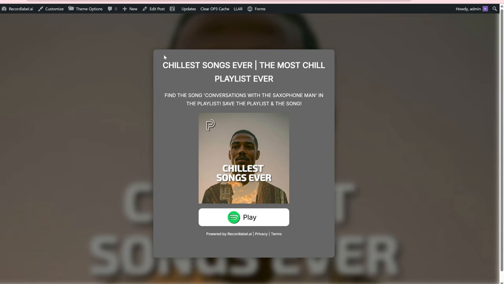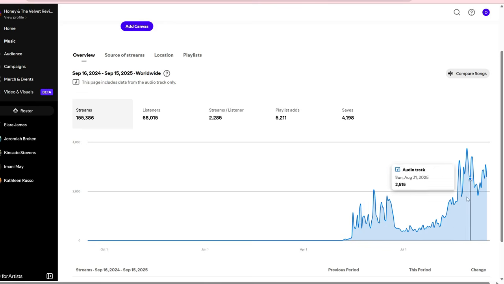So if I go to the landing page for the ad here, you can see that this is going to a playlist, but the song from the ad is the first song in the playlist. So we're just telling people, hey, save the playlist and the song. If you like this song enough to click on this ad, then these other songs that are listed below that song in the playlist, you're gonna like too. So that boost that you see here is not by itself. Other songs that are listed below this song in the playlist are also getting boosted.